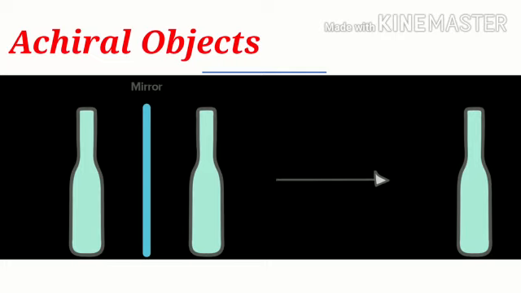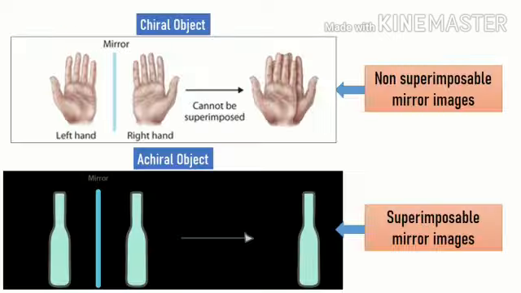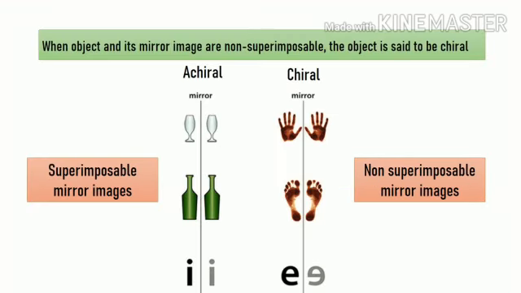Now look at this bottle. Imagine its mirror image and try to superimpose the object on the mirror. They will exactly match. Thus we can say that our hand is a chiral object and the bottle is an achiral object. So when do we say an object is chiral? When an object and its mirror image are non-superimposable, the object is said to be chiral. Here are some more examples of chiral and achiral objects.